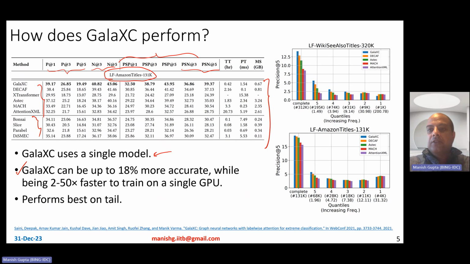Performs best on the tail. So these quantile plots show this. This is the tail bucket. This is the head bucket, right? And these are buckets over labels. So what does it show? It shows that on the tail buckets, GalaXC gives you better results on both the data sets. Okay? So it performs best on the tail. Okay. On the head, it may not be as good as compared to other algorithms, but on the tail, it surely gives you really good results.